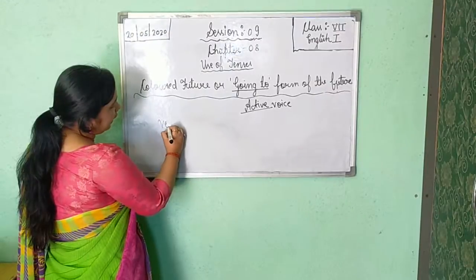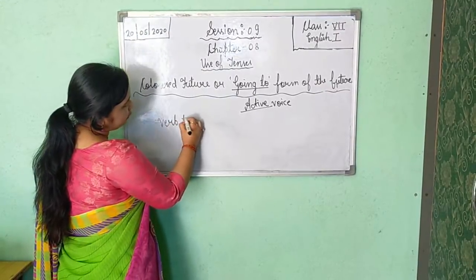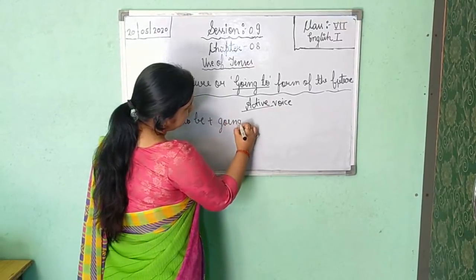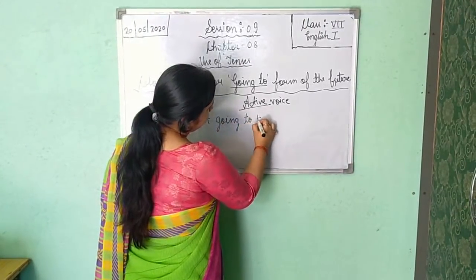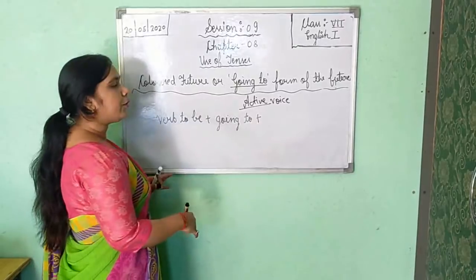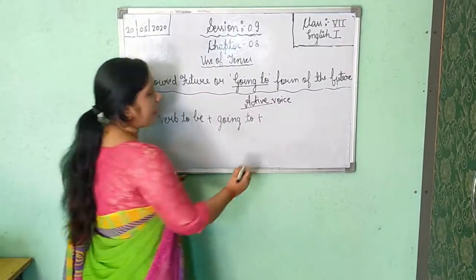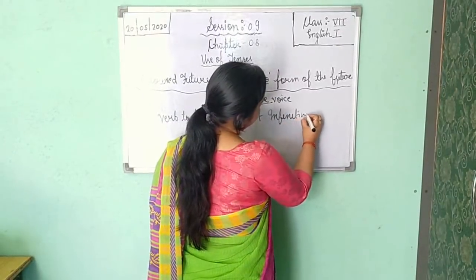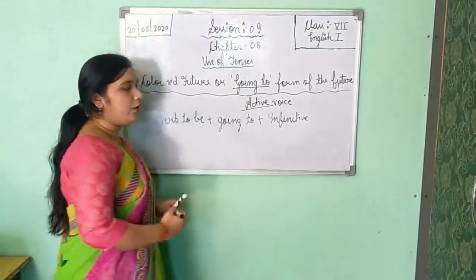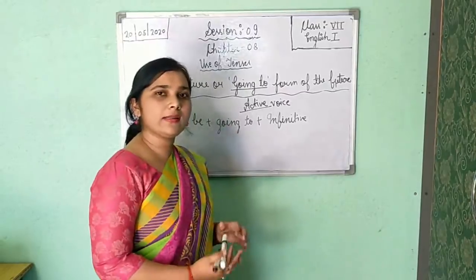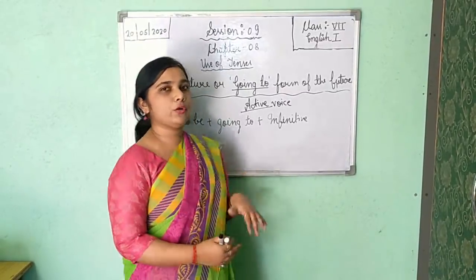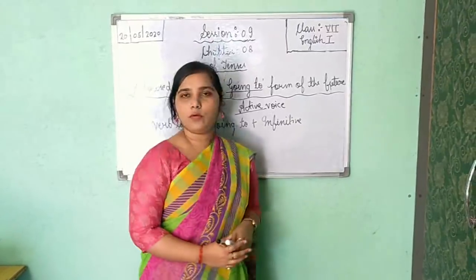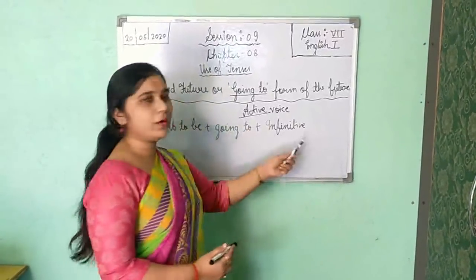So firstly you will write verb to be, the structure I am telling, followed by going to. Verb to be plus going to, and then you will use the infinitive. Infinitive, I told you: if you are getting verb first form, that is followed by to, that is followed by verb first form, then it is your infinitive only. So in active voice you will use it in this way.